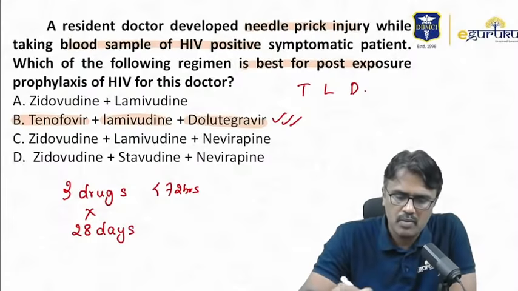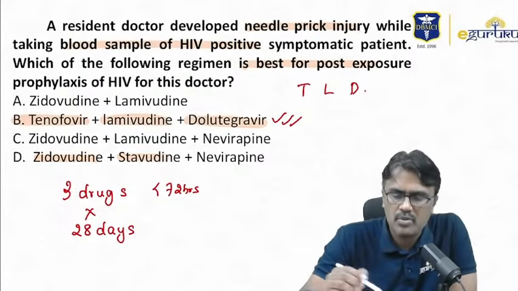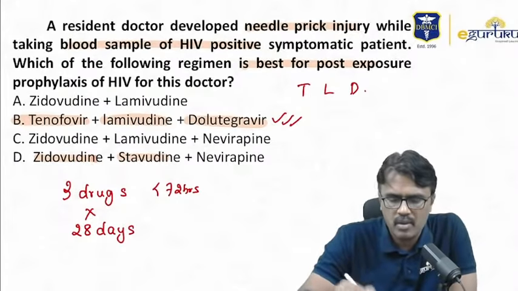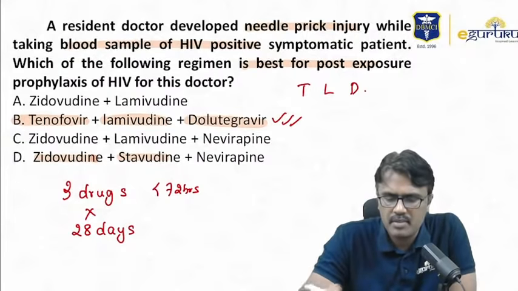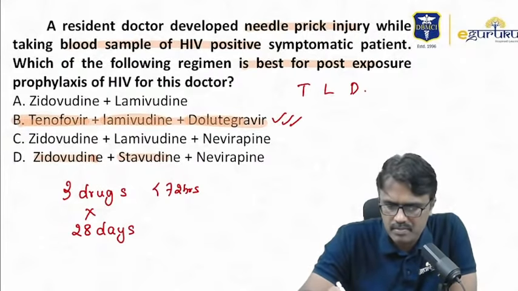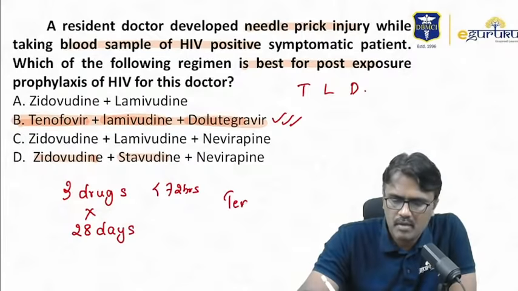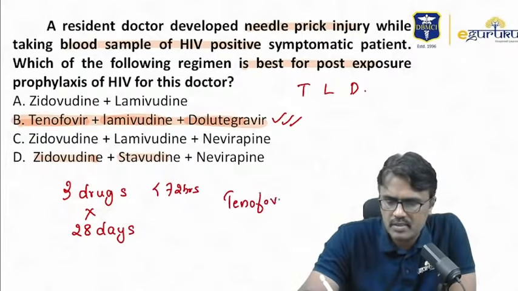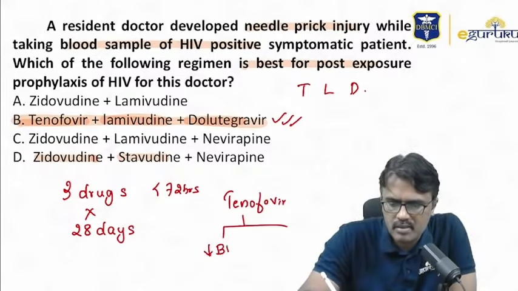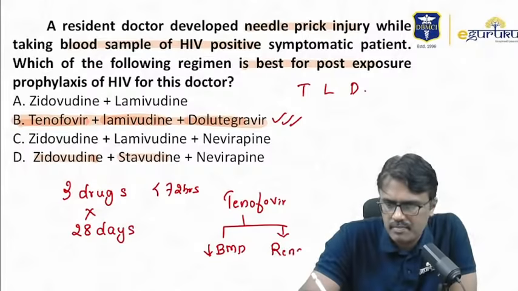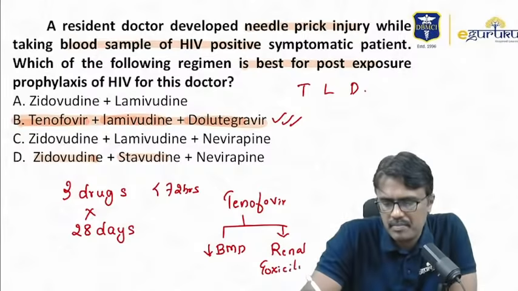Now remember, zidovudine, stavudine, you should not combine them because of pharmacological antagonism. If that is not available, you can go with other options, but best one is this one. Now, what is the problem with tenofovir? Tenofovir, the adverse effect is it decreases bone mineral density, and also it causes renal toxicity. Renal toxicity, that's the problem.